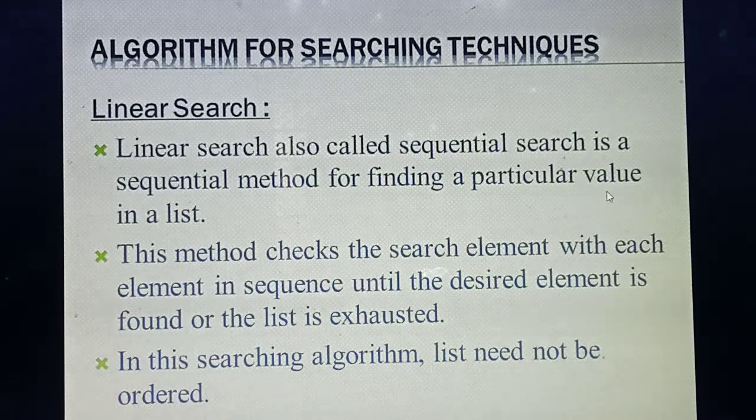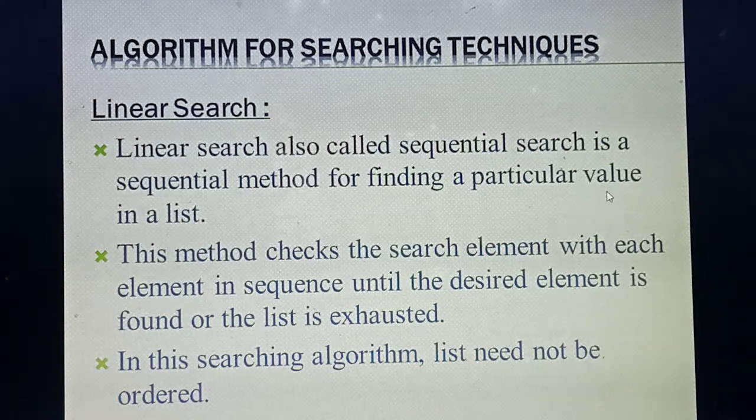Come to the next point. This method will check a particular search element. First you need to take any one value and keep it in your mind as the search key value. Then you search the first place, whether the element is there, then move to the second place, then the third place, till the last. The search continues till the element is found, or till the last of the list, when the list gets exhausted.